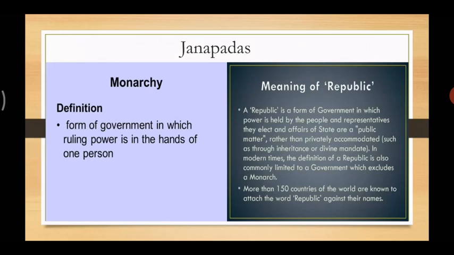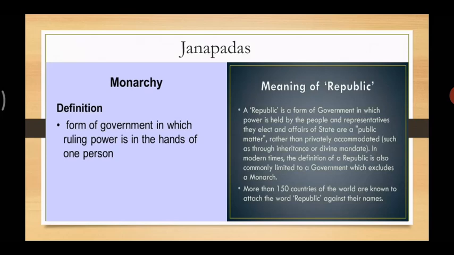In modern times, the definition of a republic is also commonly limited to a government which excludes a monarchy. So this is the basic difference between a monarchy and a republic. In a monarchy, only one person is there. But in a republic, there are people and different representatives whom we elect.